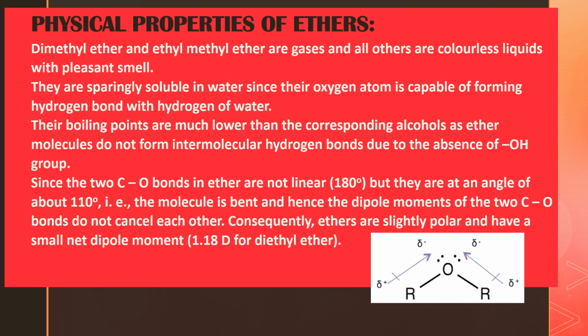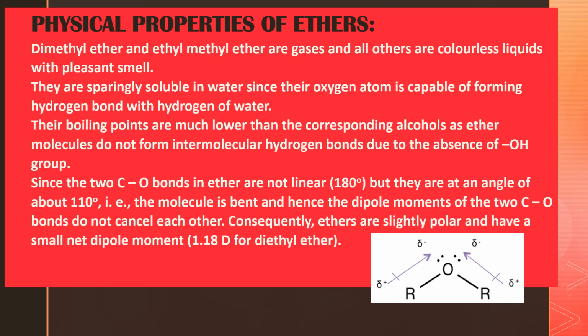Next, third point, coming to their boiling points. Their boiling points are much lower than the corresponding alcohols. So we have seen that they are isomeric with alcohols in the introduction video. Okay, so here comparing the boiling points of ethers and alcohols, the boiling points of ethers are much lower than the corresponding alcohols. Okay, so just don't write this point and leave it. You should mention the reason for this.